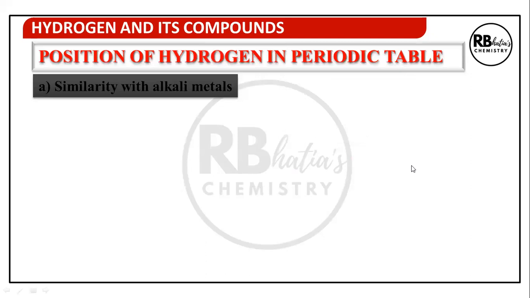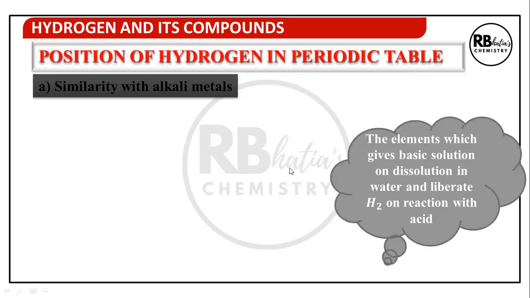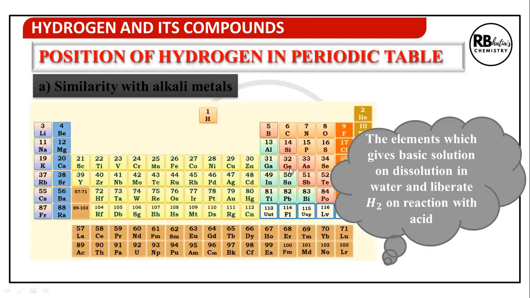Now, to begin with, what are alkali metals? Alkali metals are the elements which give basic solution on dissolution in water and liberate hydrogen gas on reaction with acids. For example, when sodium reacts with water, it dissolves in water to form sodium hydroxide and liberates hydrogen gas. Similarly, sodium with sulfuric acid forms sulfate and liberates hydrogen gas.